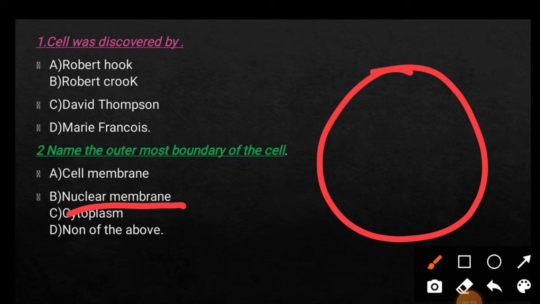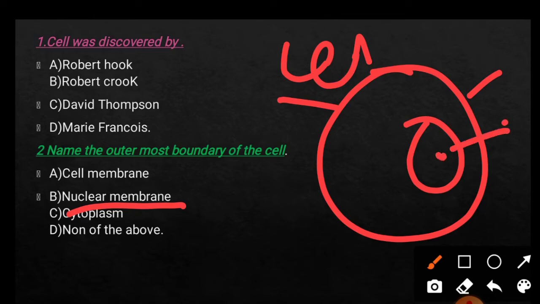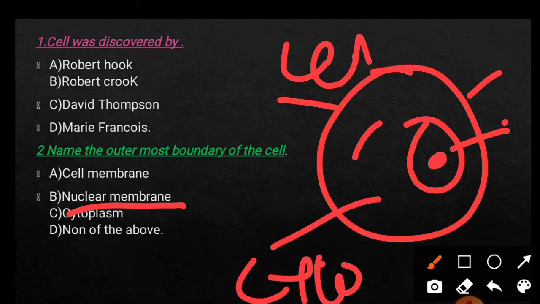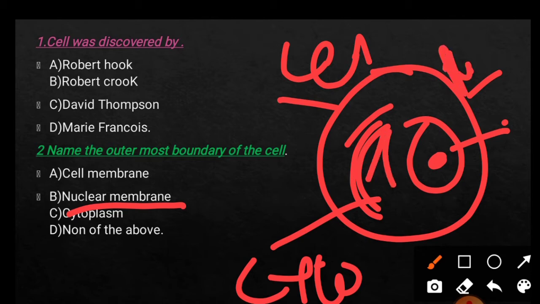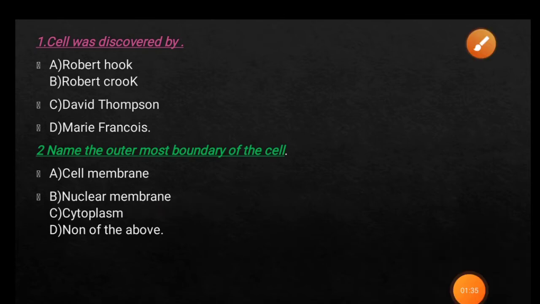And in option B nuclear membrane. So what is nuclear membrane? Suppose this is the cell membrane, that is the outermost layer, and suppose this is the nuclear membrane through which the nucleus is enclosed. And cytoplasm is a jelly like or fluid like substance which contains water, salts, and different organic molecules. It also contains different cell organelles floating in it, like ribosome, mitochondria, endoplasmic reticulum. And nuclear membrane means the envelope through which the nucleus of the cell is enclosed.